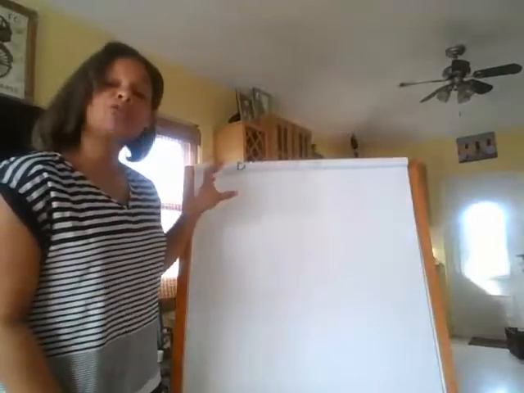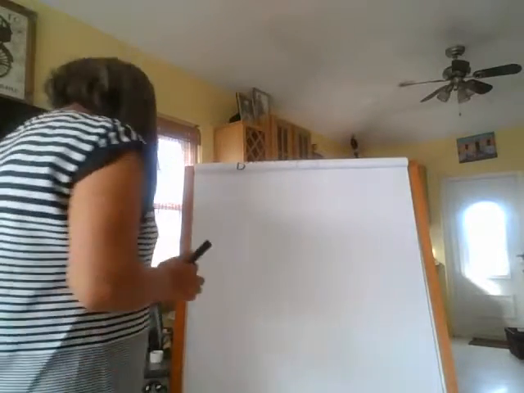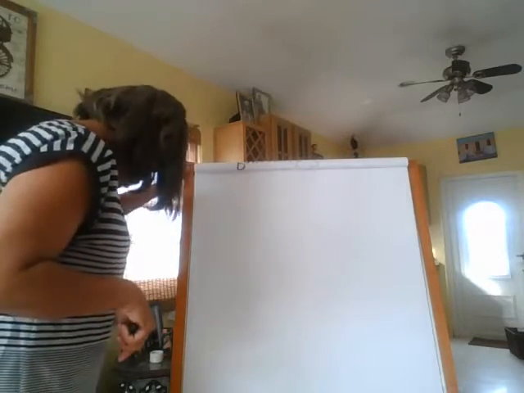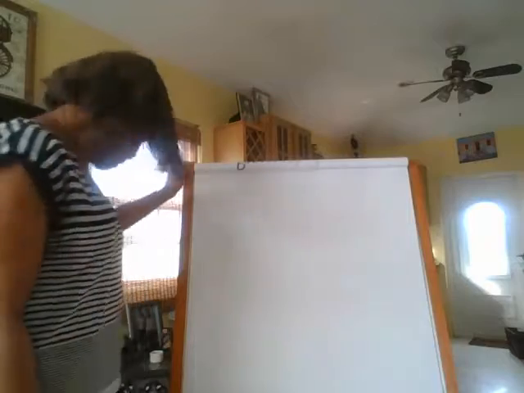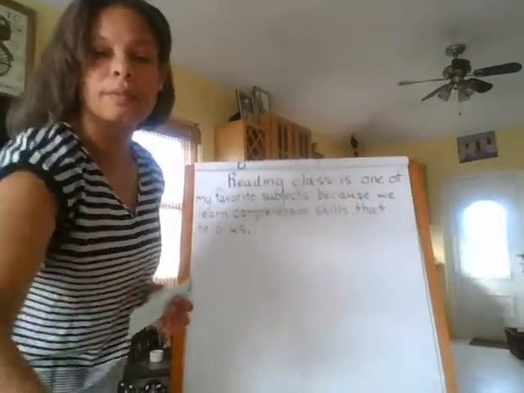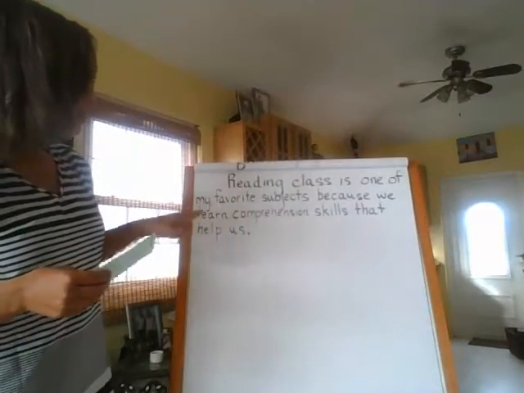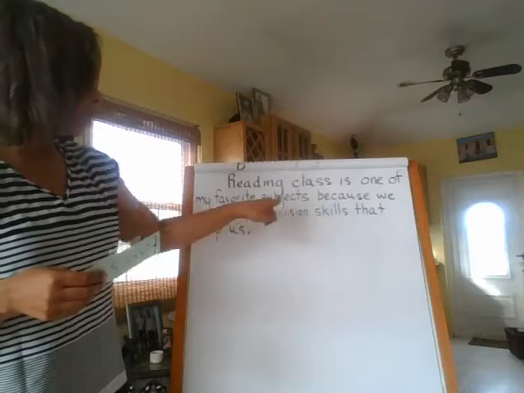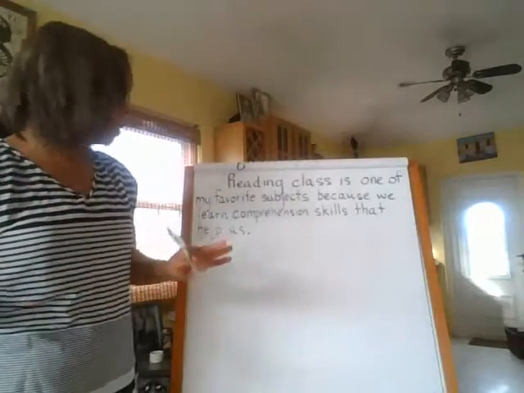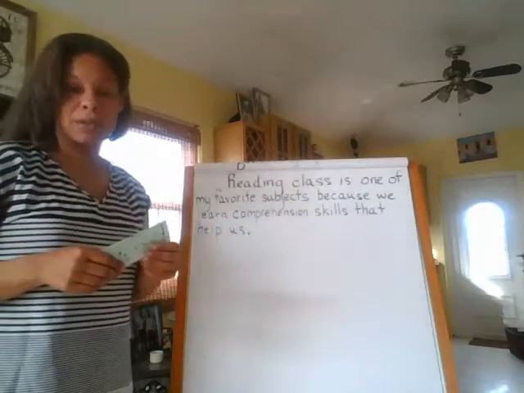Okay, so I'm getting ready to write out our second paragraph for our essay, paragraph number 2. So, topic sentence is going to be, reading class is one of my favorite subjects because we learn comprehension skills that help us. So that's what I'm going to write for my first sentence. So here I wrote our topic sentence. Reading class is one of my favorite subjects because we learn comprehension skills that help us. So our whole paragraph 2 is going to be talking about reading class, just reading class and comprehension skills.